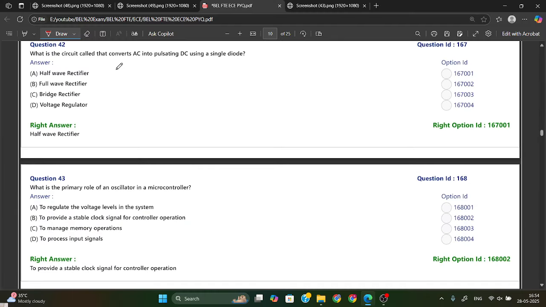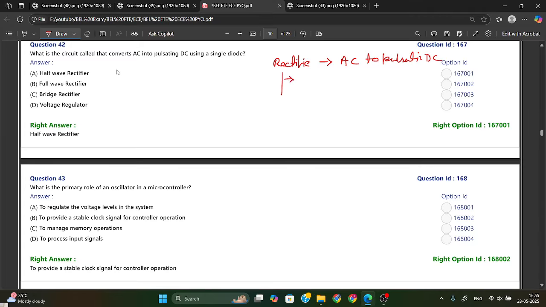Next one is, what is the circuit that converts AC into pulsating DC using a single diode? The rectifier circuit is used to convert AC into pulsating DC.